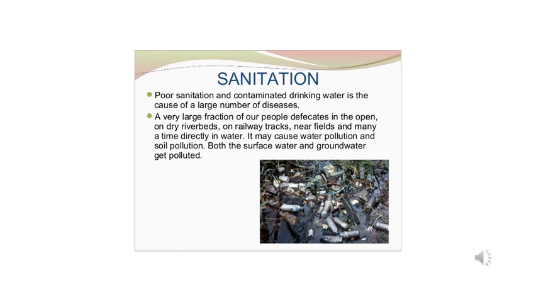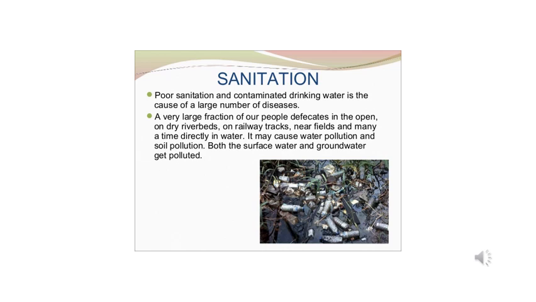We all know that sanitation is important for good health. Keeping our surrounding clean will make sure that we are all disease free. Poor sanitation and contaminated drinking water is a cause for a large number of diseases. A very large fraction of our people defecate in the open or on riverbanks, railway tracks, near fields, and many a time directly in water.